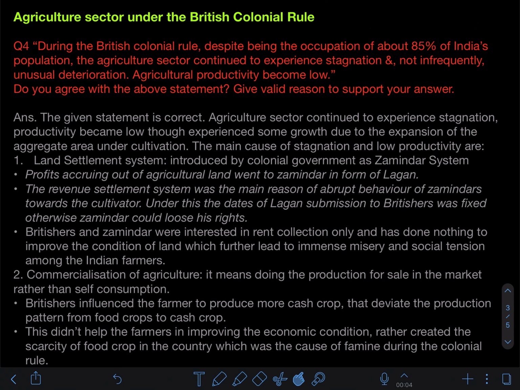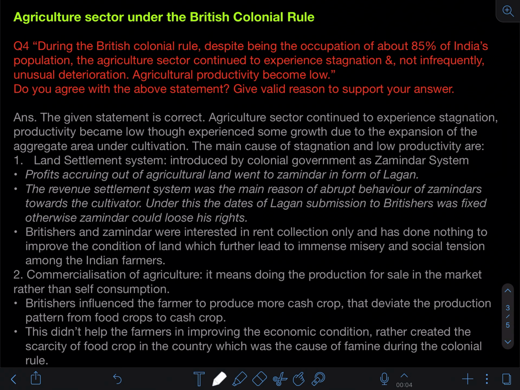So they can give you any piece of fact in that particular question, where you have to connect the answer, right? So, do you agree with the above statement? Give valid reason to support your answer. So basically they are asking about the condition of the agriculture sector under the British colonial rule. You need to understand, or break down the question, so that you can write the answer for the specific topic. This question is completely related with the condition of the agriculture sector under British colonial rule. So how will you attempt this answer in board examination?